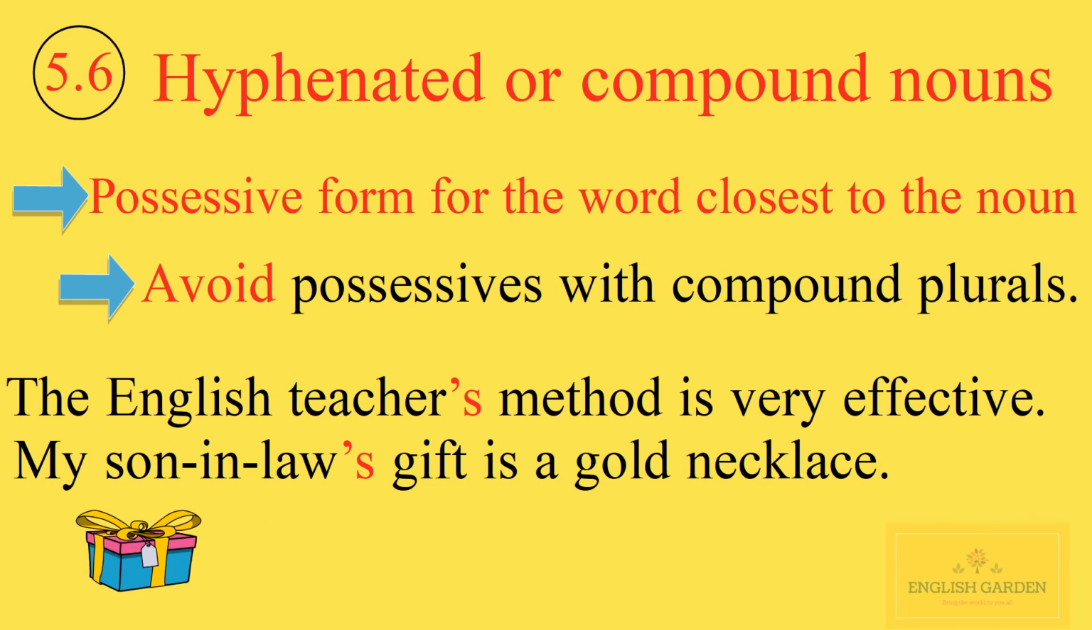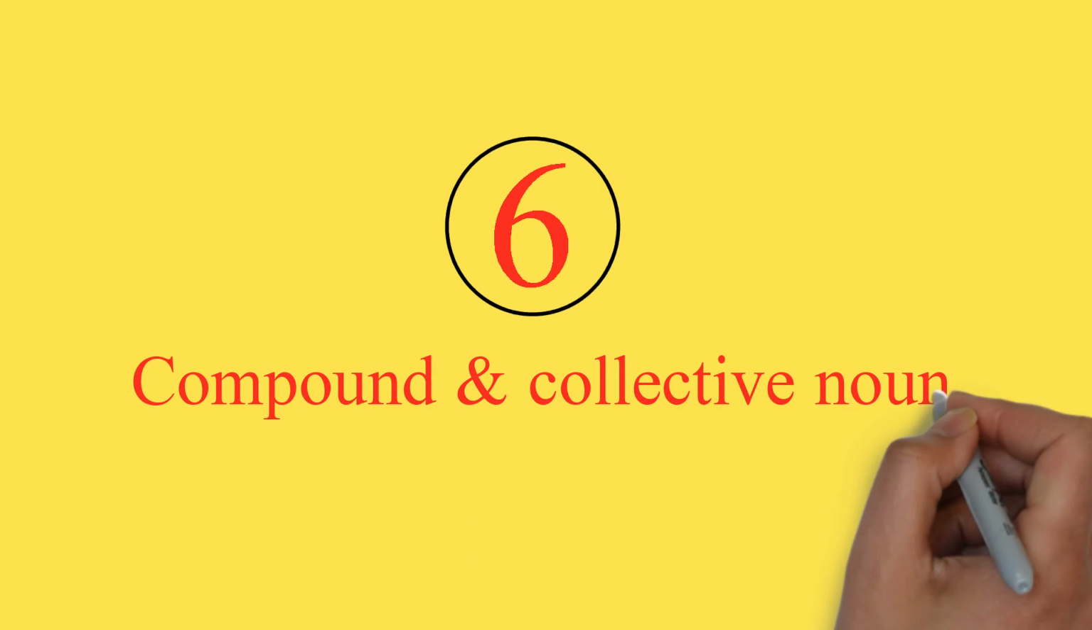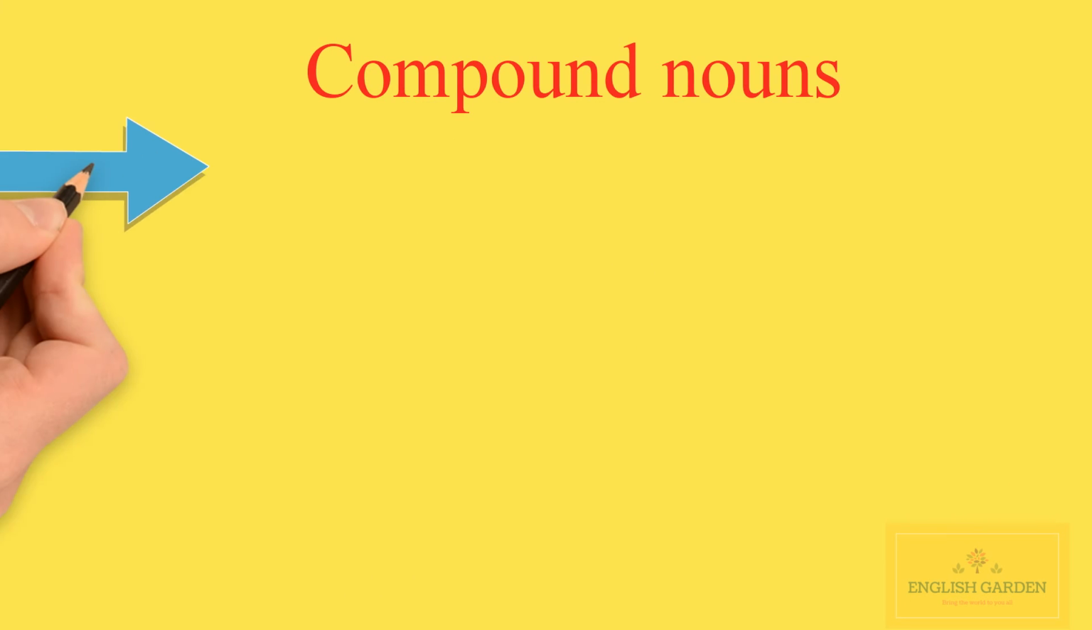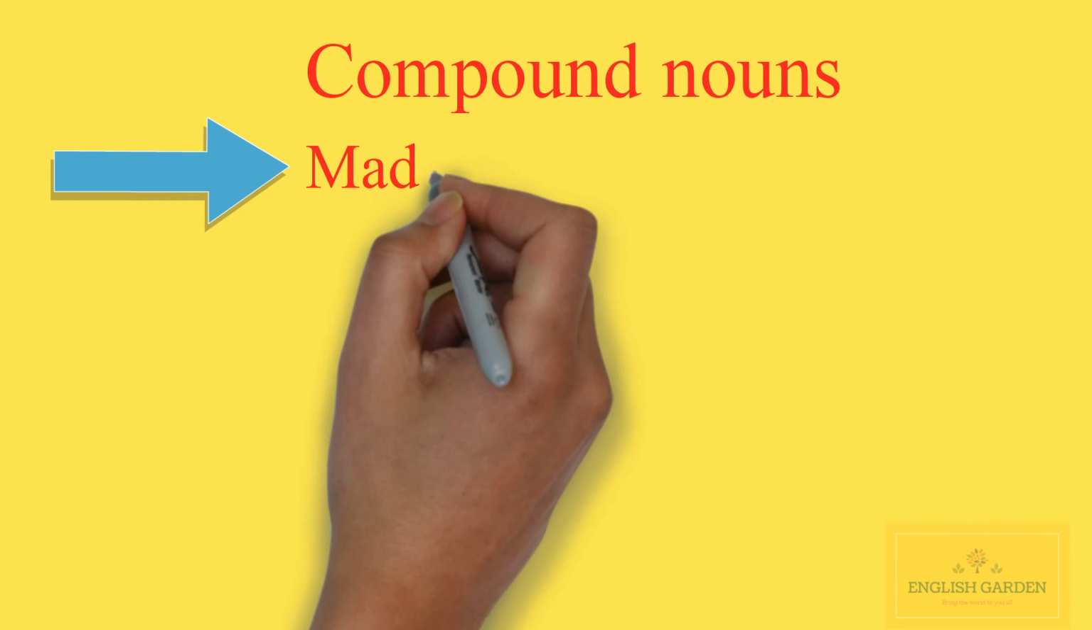Six. Compound and collective nouns. Compound nouns. Compound nouns are nouns that are made with two or more words. Here are eight ways to form a compound noun.